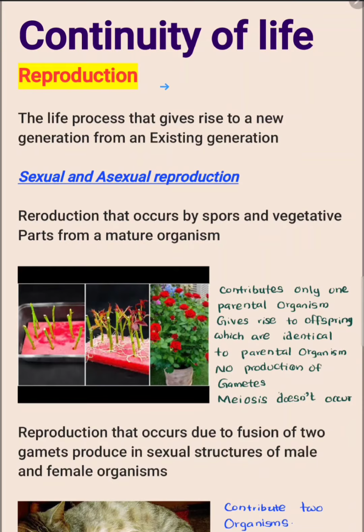During this lesson, we are going to discuss the reproduction of organisms. What is meant by reproduction? Reproduction is the life process that gives rise to a new generation from an existing generation. Simply, we can call it the production of new organisms from pre-existing organisms. There are two ways of doing reproduction. They are sexual reproduction and asexual reproduction.